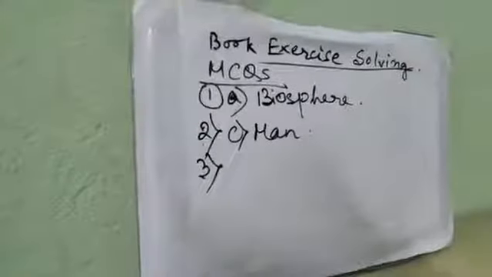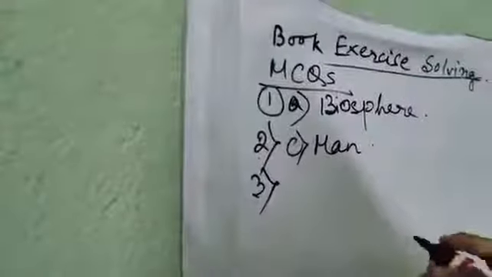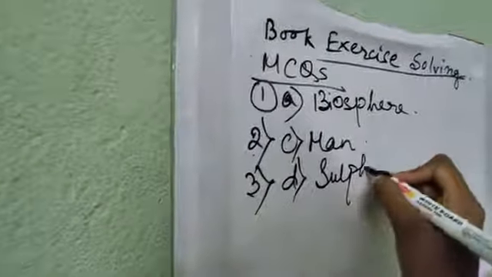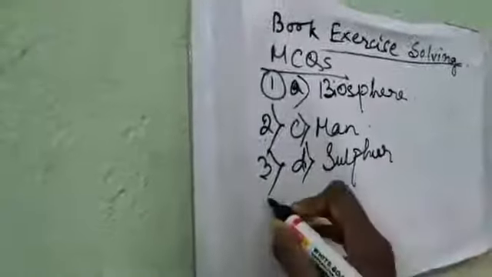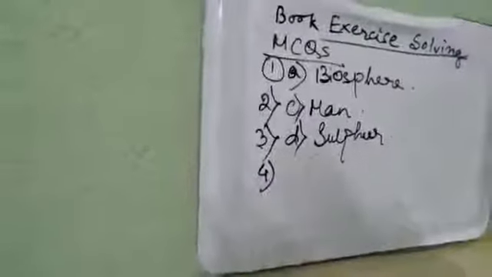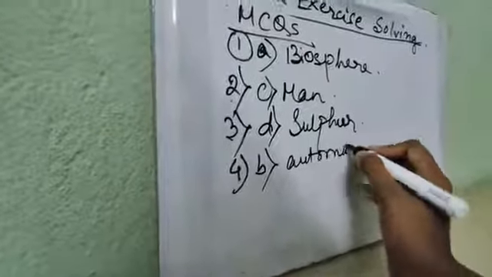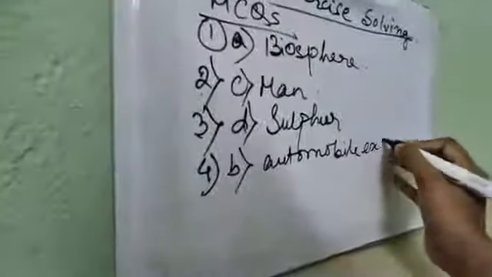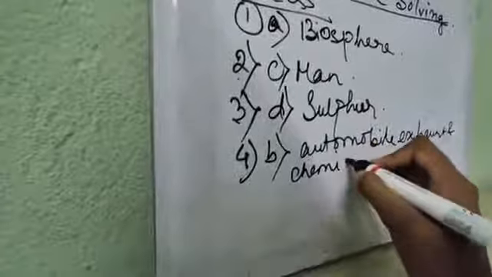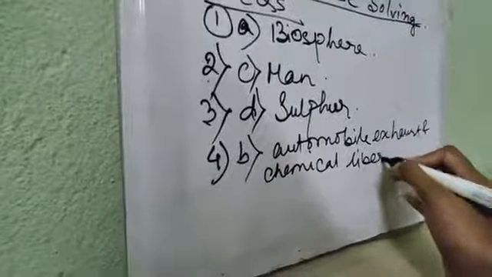Number 3, one of the main air pollutants is sulfur, option D. Number 4, maximum air pollution is caused by automobile exhaust and chemicals liberated by industry. That means option is B, automobile exhaust and chemicals liberated by industry.